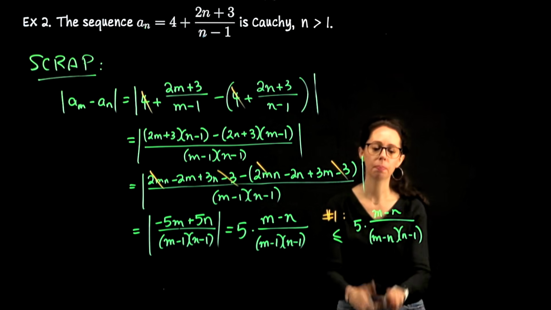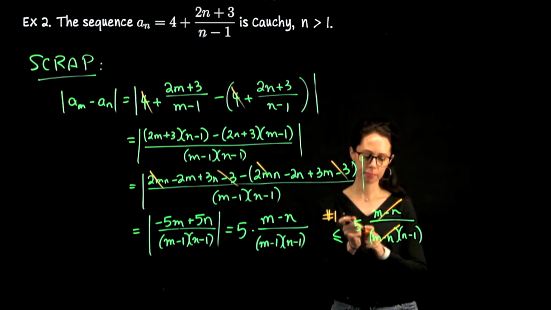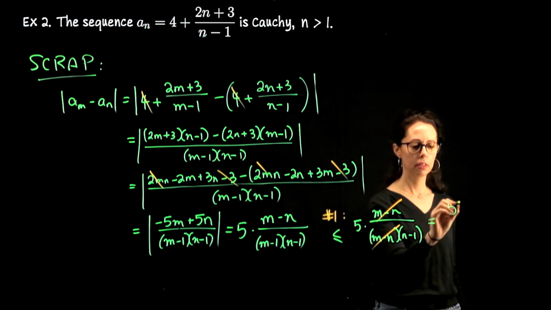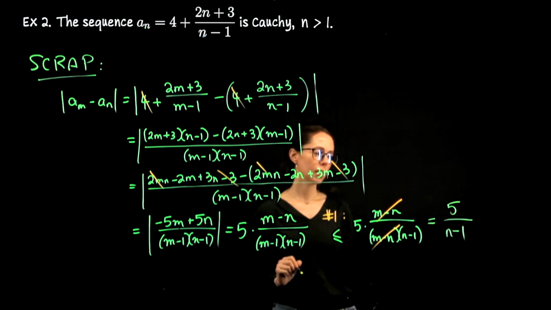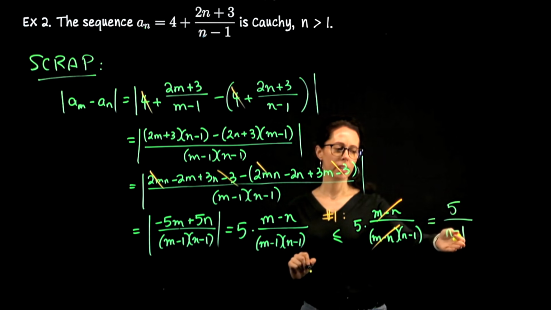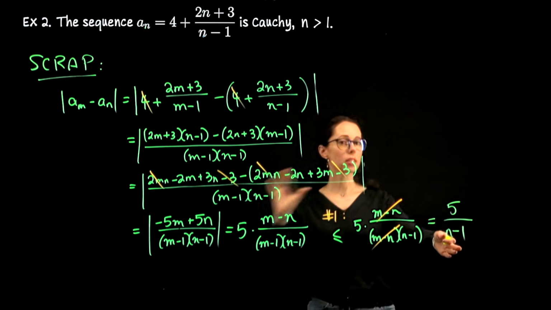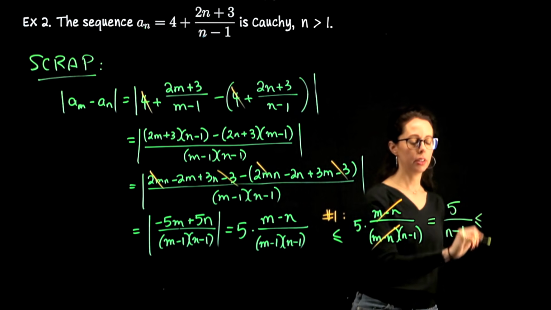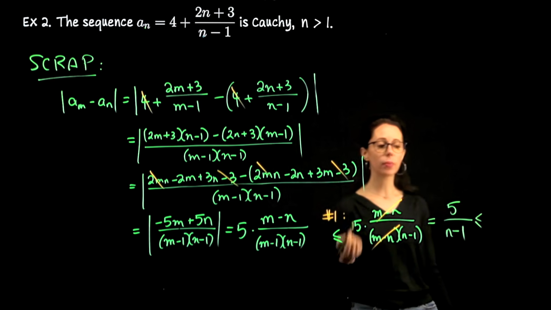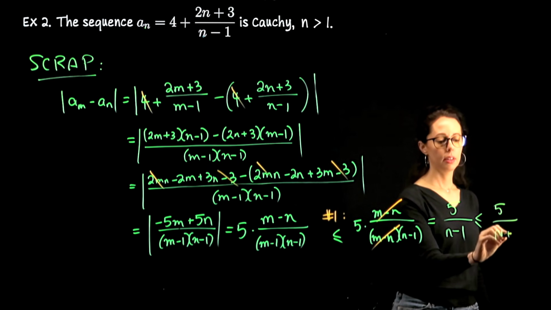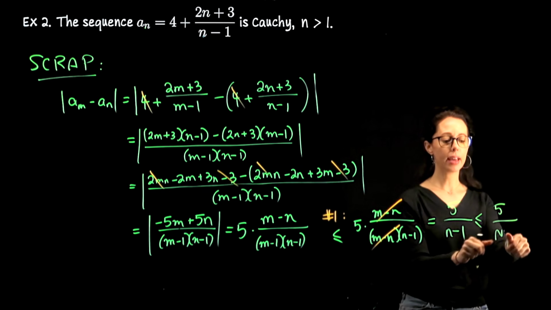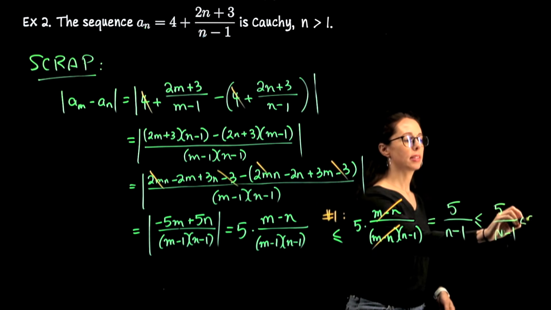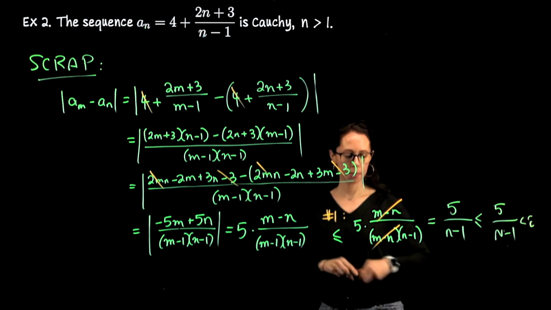And now this is wonderful, because these cancel, leaving us with 5 over n minus 1. If I kick out the minus 1, I make the denominator bigger. That makes the fraction smaller. Don't do that. At this point, just leave it. The next step would be to replace this little n with the threshold and set that less than epsilon. At this point, we have a nice expression, which when we set less than epsilon will give us something pretty clean to work with.